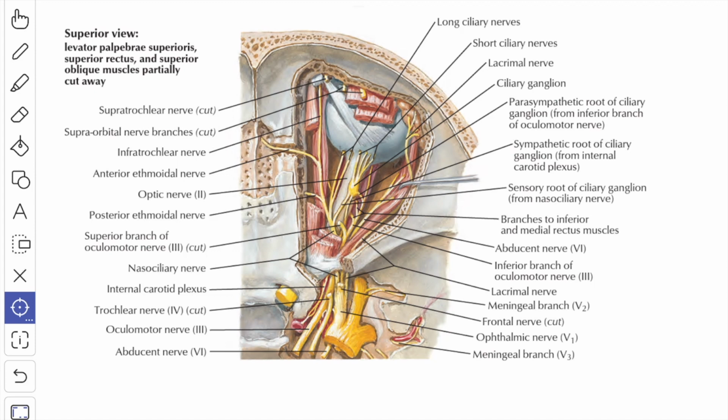It traverses through the anterior ethmoidal foramen and the canal and appears in the anterior cranial fossa on the upper surface of the cribriform plate of the ethmoid bone, and it lies beneath the dura mater. The nerve reaches the nasal cavity through a slit by the side of the crista galli and it divides into medial and lateral internal nasal branches. The medial branch supplies the anterior part of the nasal septum and the lateral branch supplies the anterior part of the lateral wall of the nasal cavity.